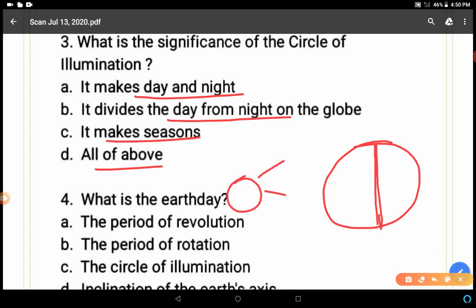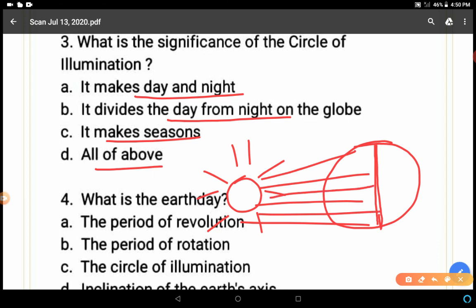This is the sun, and sunlight is falling on one half of the earth. So in this part there is day, and in this part night. So the circle of illumination divides the earth into two equal parts, and it also divides the day from night on the globe. So B is the correct answer.